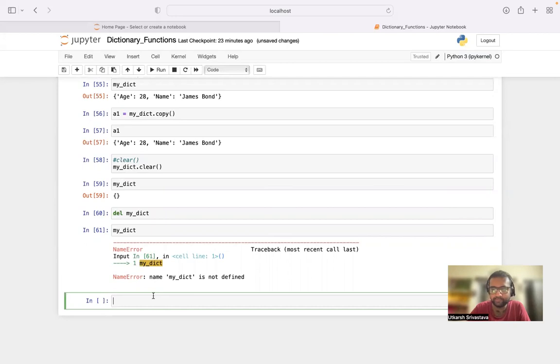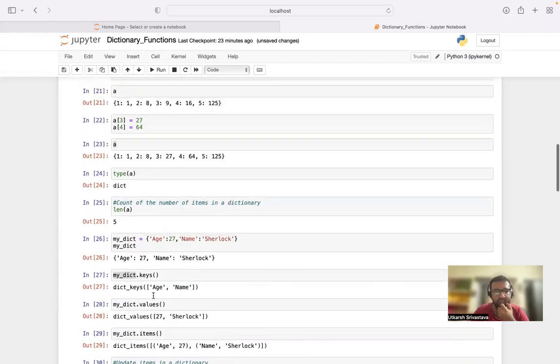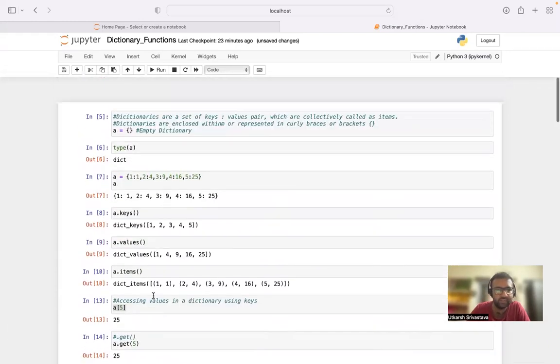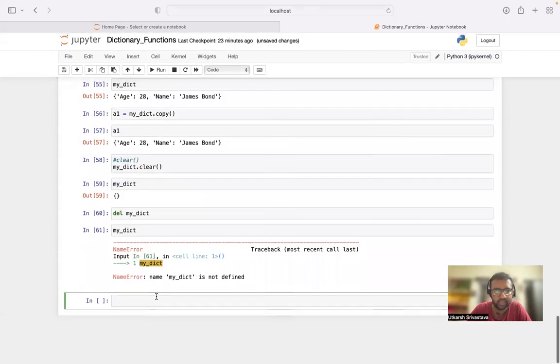All right. So these are a set of basic dictionary functions. In the next topic, we'll also look at a few more dictionary functions and talk about dictionary comprehensions.